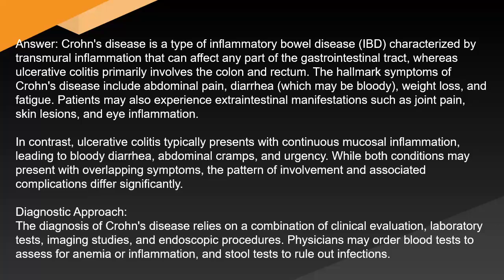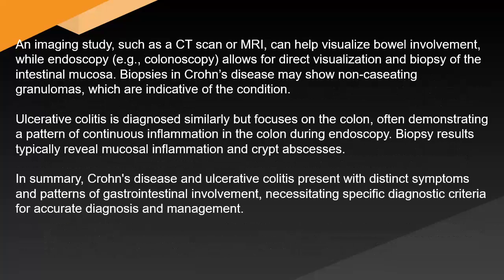In contrast, ulcerative colitis typically presents with continuous mucosal inflammation, leading to bloody diarrhea, abdominal cramps, and urgency. While both conditions may present with overlapping symptoms, the pattern of involvement and associated complications differ significantly. Diagnostic approach: The diagnosis of Crohn's disease relies on a combination of clinical evaluation, laboratory tests, imaging studies, and endoscopic procedures. Physicians may order blood tests to assess for anemia or inflammation and stool tests to rule out infections. An imaging study such as a CT scan or MRI can help visualize bowel involvement, while endoscopy, colonoscopy, allows for direct visualization and biopsy of the intestinal mucosa.